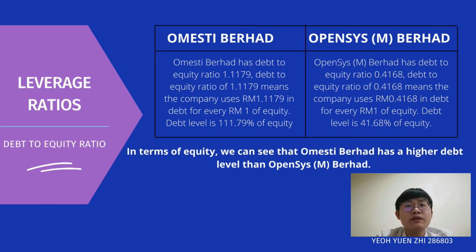A debt to equity ratio of 0.4168 means the company uses RM0.4168 in debt for every RM1 of equity. So Opensys Berhad debt level is 41.68% of equity. In terms of equity, we can see that Omesti Berhad has a higher debt level than Opensys Berhad.